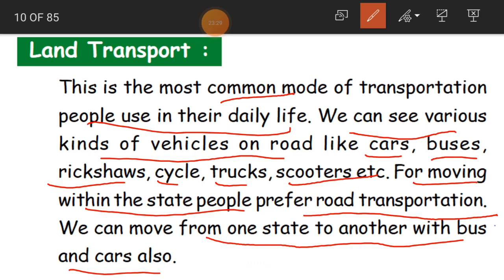Otherwise, trains. But you can also travel through buses to other states in our country. To other countries, our own transportation is definitely not possible, and even buses are mostly not possible. Only for one or two countries we have the bus facility, and sometimes trains are also not possible.